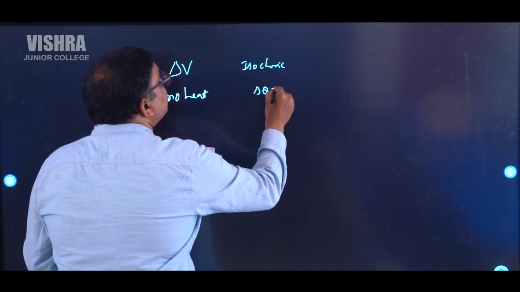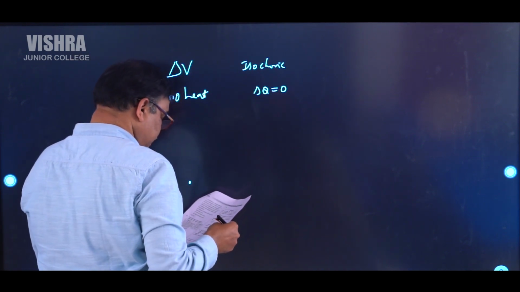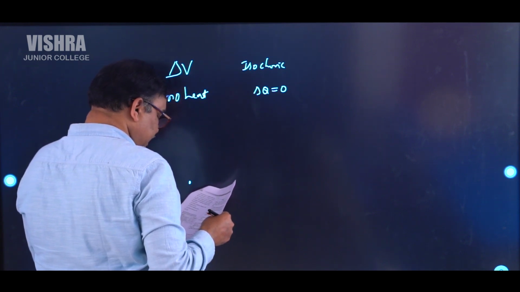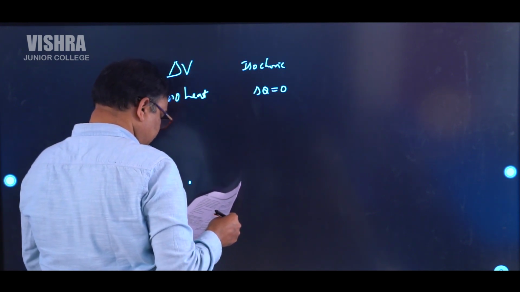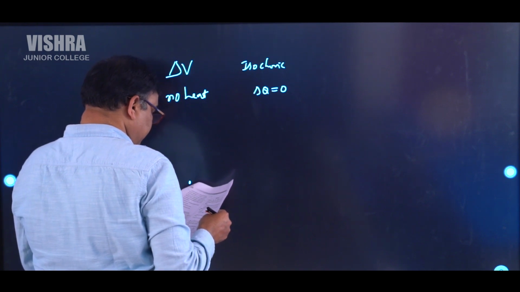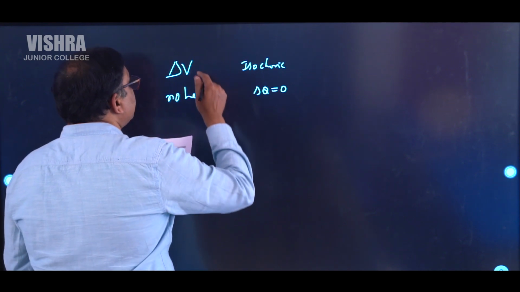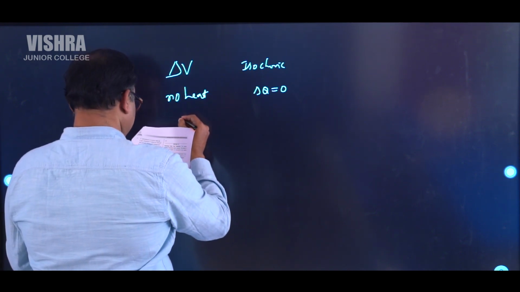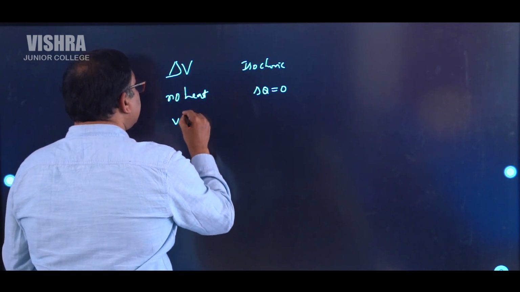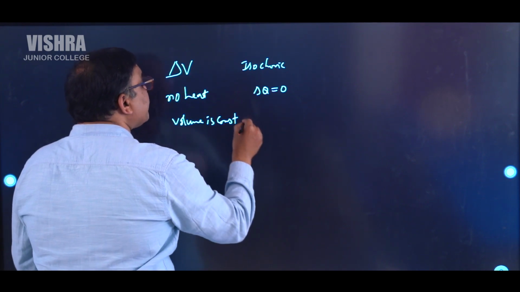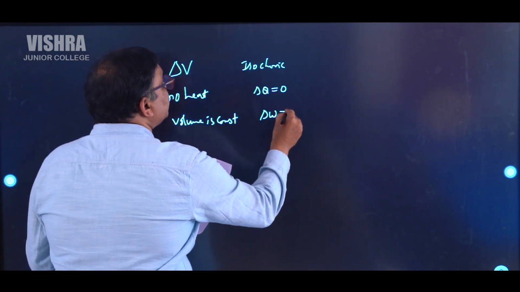Delta Q is equal to 0, change in the heat is equal to 0, work done by the gas is equal to the heat given to the gas. All these options are given. In this, P is given for the first one, work when volume change is equal to 0. So you can write like this also, volume is equal to constant, and they have given W is equal to 0.